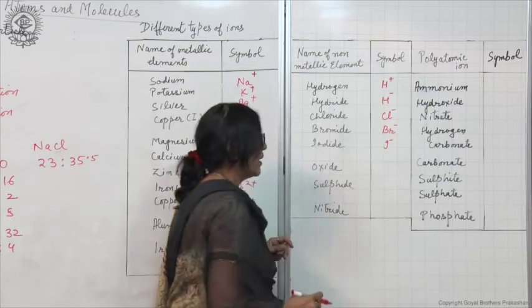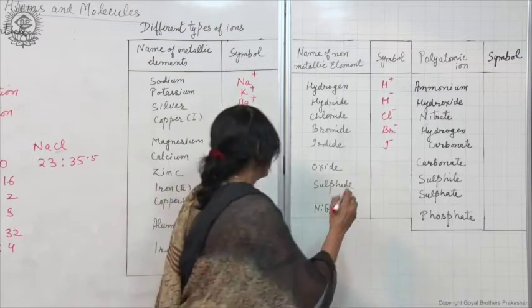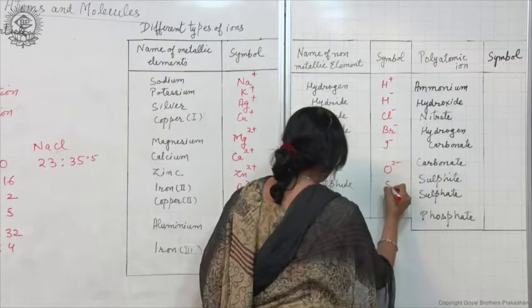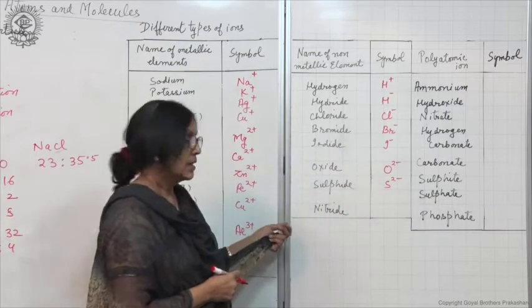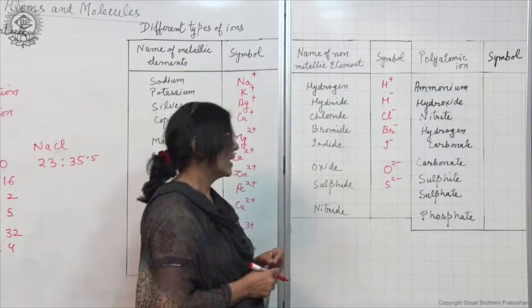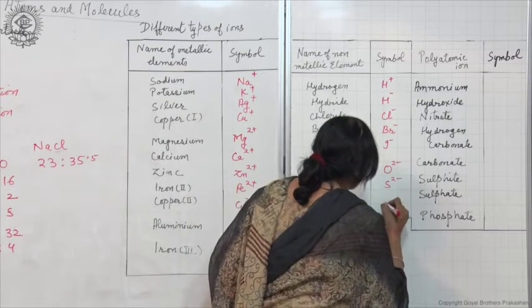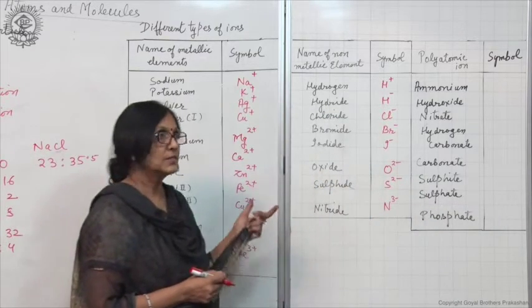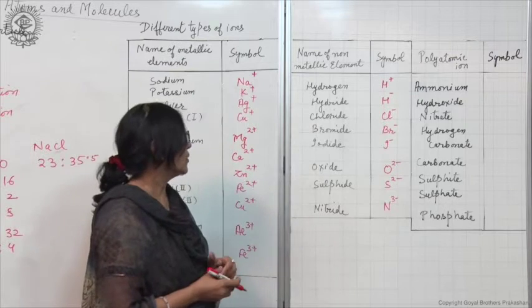Oxide and sulphide ions have -2 charge. So, oxide we will write as 2 minus and sulphide 2 minus. Nitride ion has 3 minus charges, 3 negative charges. It is represented by writing the symbol of nitrogen with the 3 minus charge.